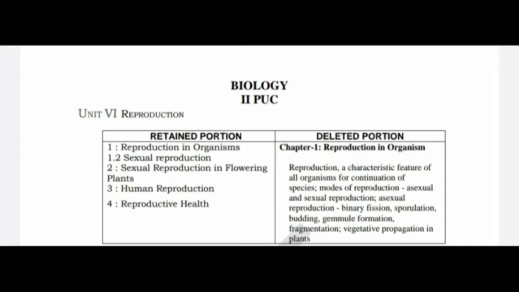Just in the first chapter, asexual reproduction is deleted: the starting introduction, the characteristic feature of living organisms, and asexual reproduction is completely deleted. The sexual reproduction remains as it is. In the second chapter, sexual reproduction in flowering plants remains as it is. In the third chapter, human reproduction is the same, and in the last one, reproductive health, there are no changes either.